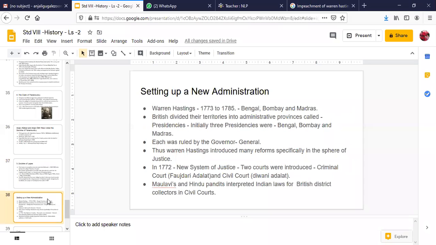Now, children, I'll come to the last part of this lesson, that is setting up new administration. Also, I would like to make it clear here, children, I have given you one map activity. I have specifically mentioned two main policies, the subsidiary alliance and the doctrine of lapse. So you have to observe these maps. Let me share the screen with you.